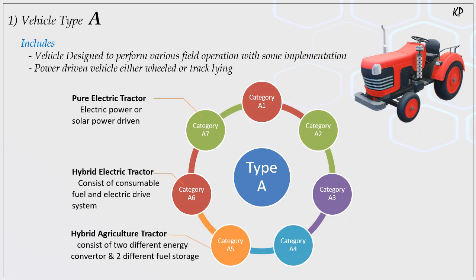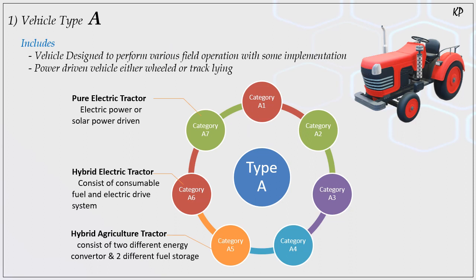Basically A1, A2, A3, these 3 categories are defined for particular ground clearance and track width. Then A4 is given for special purpose tractors which are not suitable for A1, A2, A3 categories according to their ground clearance or track width.